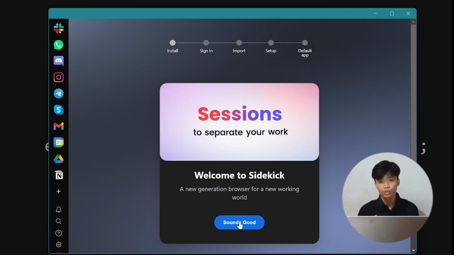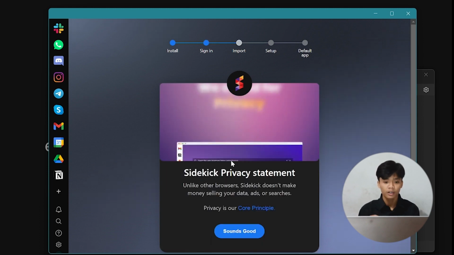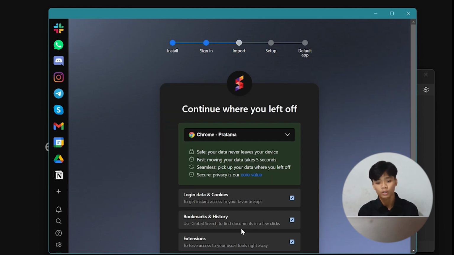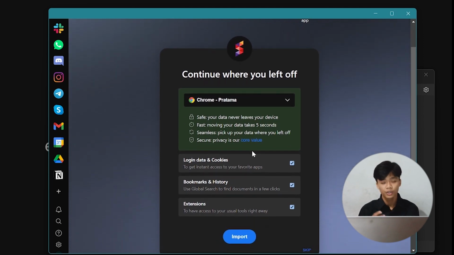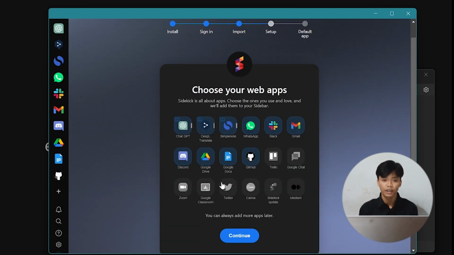However, we can't use Sidekick instantly. We still need to sign in with our main email address. Here, select import data from Google Chrome. Then let Sidekick import the data from our Google Chrome. This feature helps a lot for users who used Google Chrome previously. The user doesn't need to set it up manually because it can be imported automatically when starting to use Sidekick for the first time.